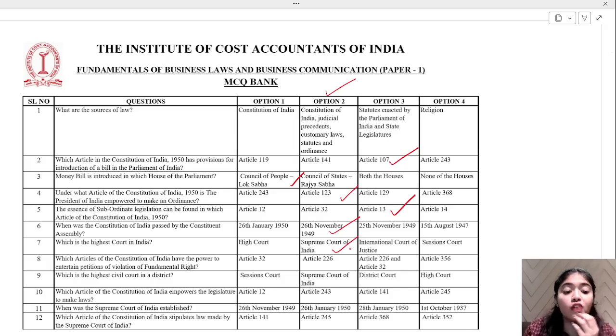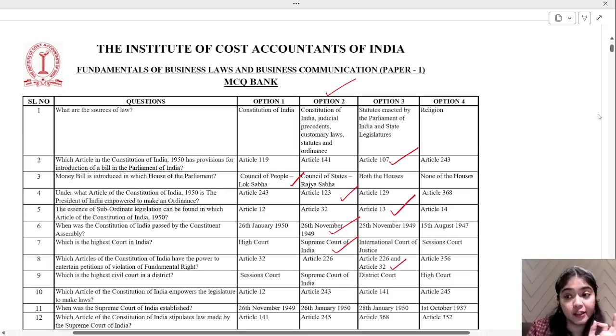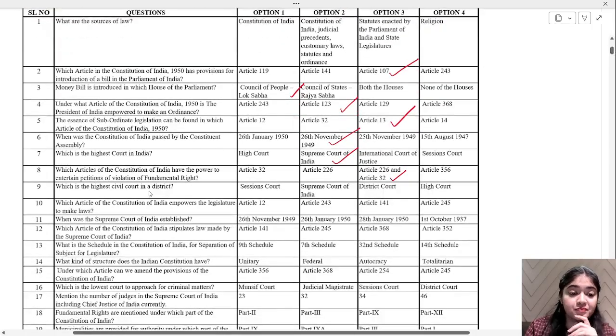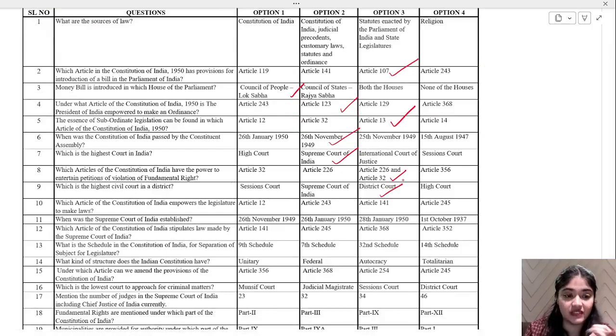Which article of the Constitution of India gives the power to entertain petitions for violation of fundamental rights? Where will the fundamental rights be entertained? Article number 226 and 32. You have to remember this one. This is very important for you people. Which is the highest civil court in a district? At district level, you will have your district court as the highest civil court.